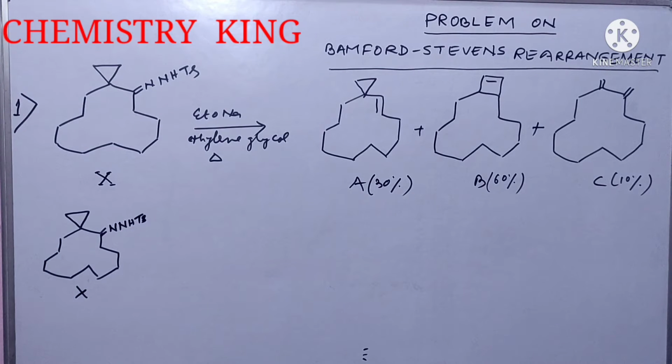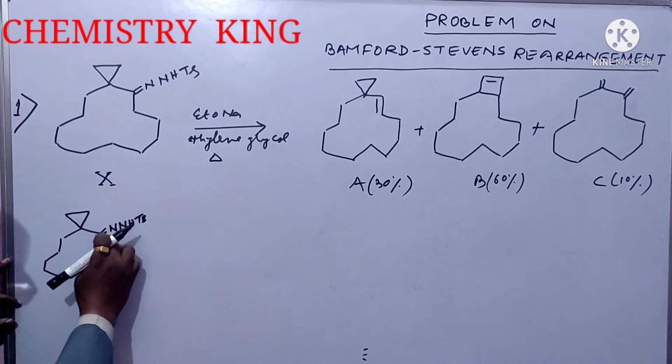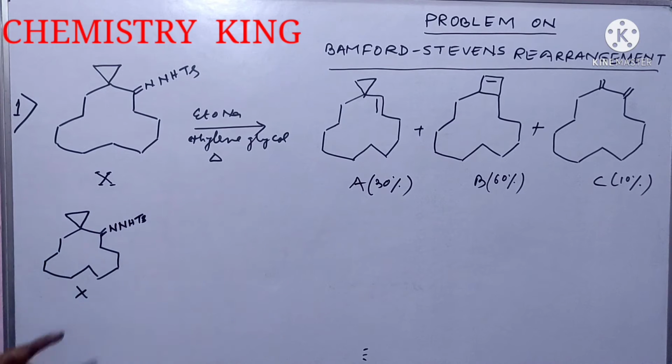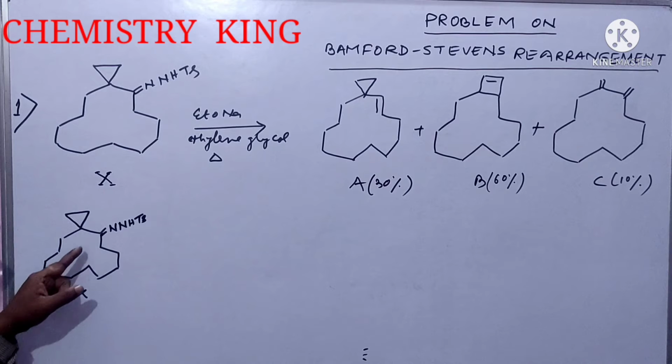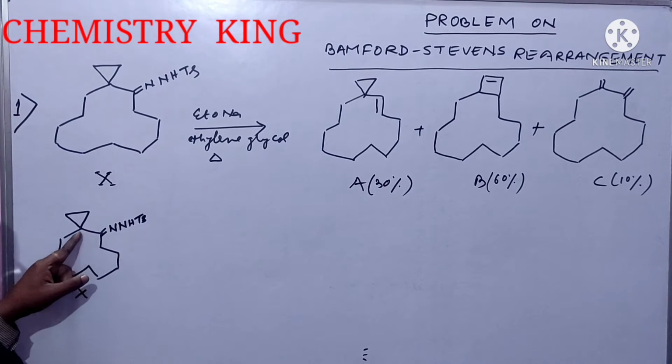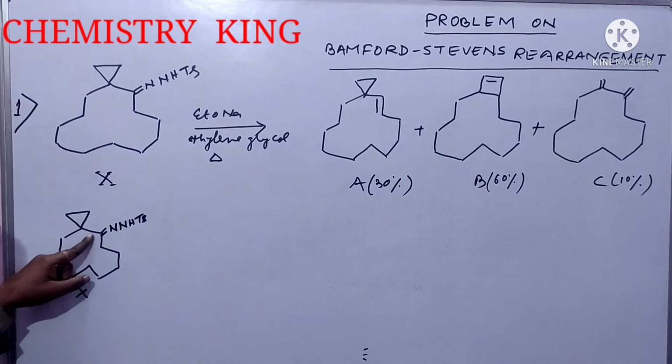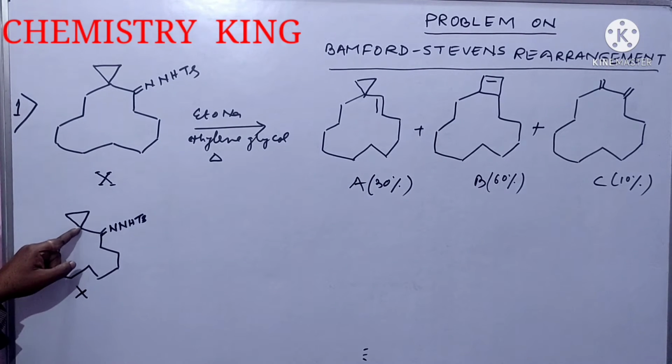Tosyl hydrazone. You know this part will be eliminated. This part is removed and H will come here. Then the double bond will be either here or here. Double bond cannot come here because it is a common carbon.